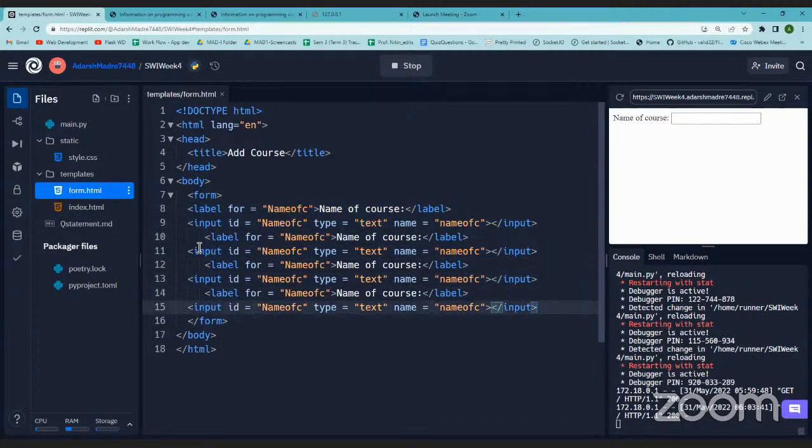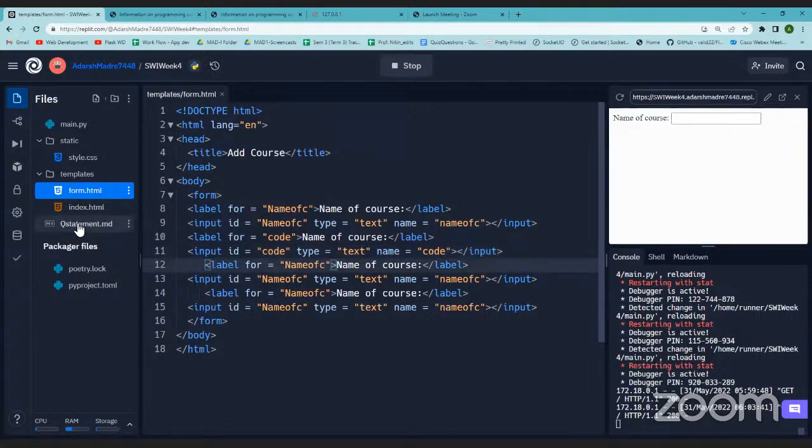For 3-4 I'll make it so that we don't have any issue. Okay, so the other label will be course code, right? So in for, I'll simply write code. Now, since I've written code here, I'll have to name it as it is in the ID. Okay. Name can be anything. Simply I'm putting code.